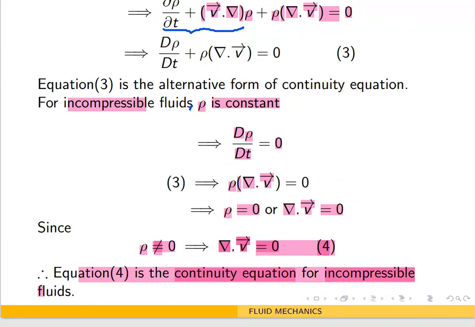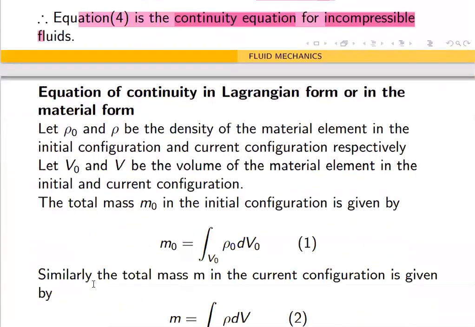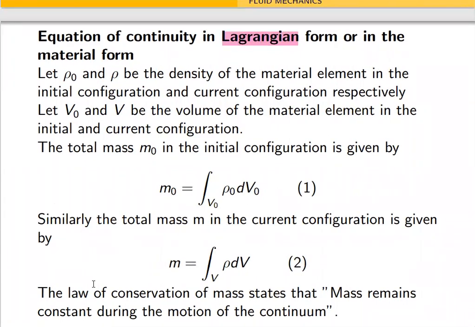Incompressible fluids. Okay. So we have obtained the continuity equation in what form? In Eulerian form. Now let us obtain the equation of continuity in Lagrangian form, or the material form. Let us see how to do it. So, the equation of continuity in Lagrangian or material form.